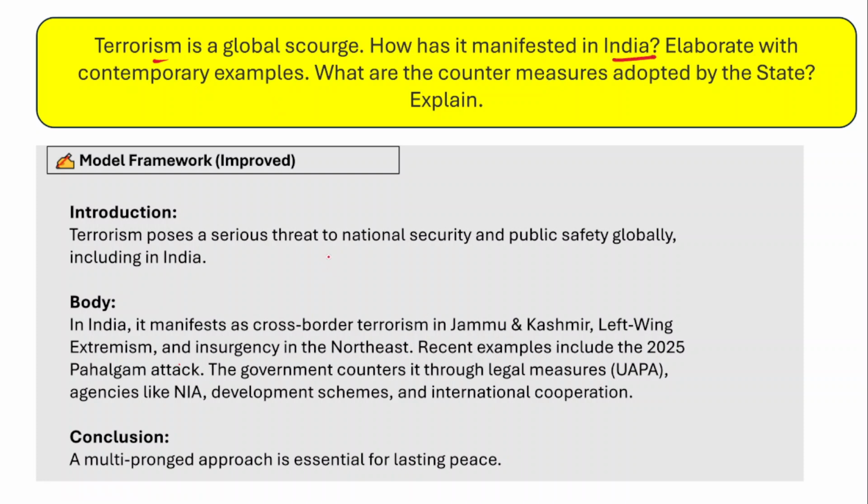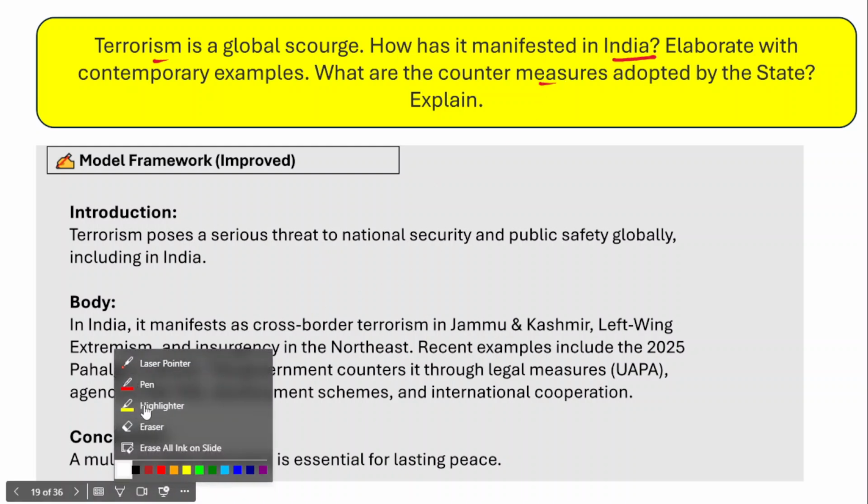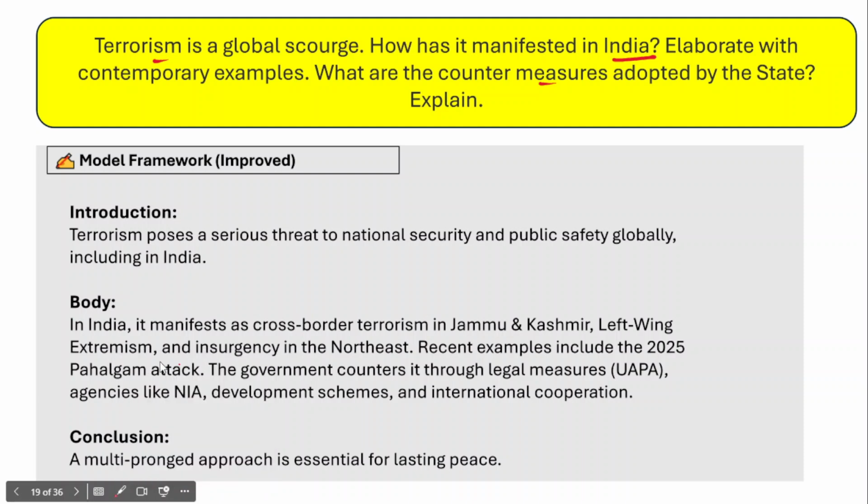And elaborate with contemporary examples, and what are the current measures adopted by the state, and you need to explain these measures adopted by the state. Now understand that the question has component parts. So firstly, it says that terrorism is a global scourge, and how terrorism has manifested in India in different forms. And this is the first part of the question.